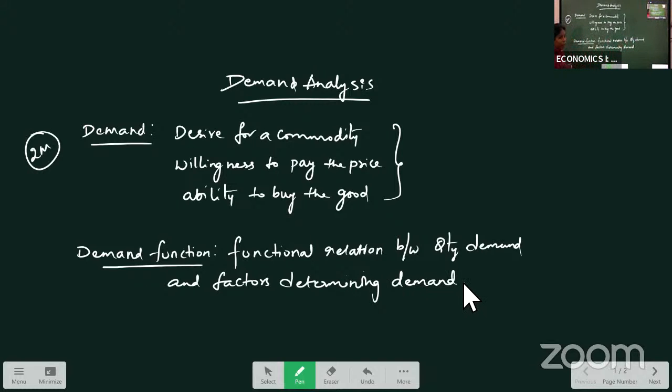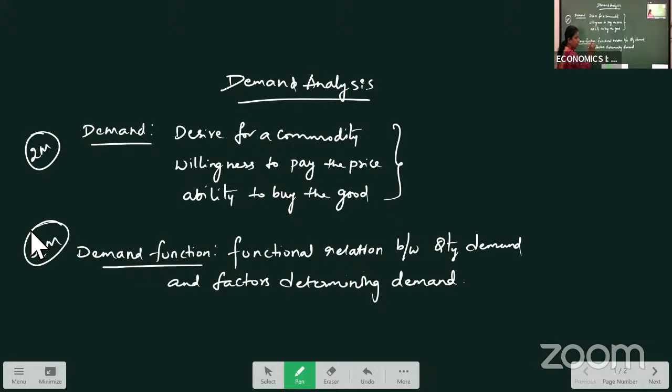So what is this demand function? Remember, very, very important 2 marks question. Demand function: it shows the functional relation between quantity demanded and factors determining demand.